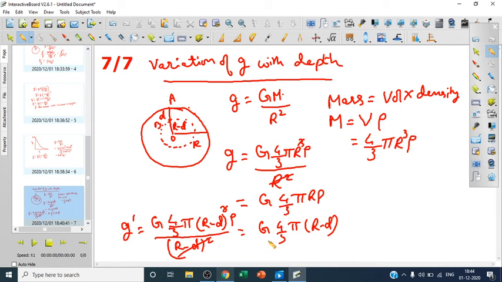So g dash is equal to so much and g is equal to so much. Let us say this is equation 1 and this is equation 2. Now what will we do? We will divide 2 by 1.